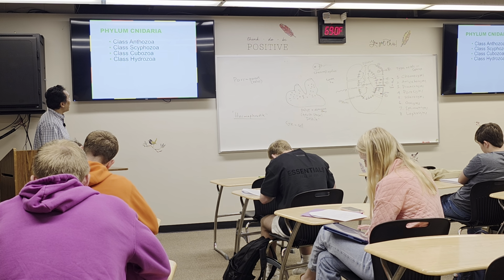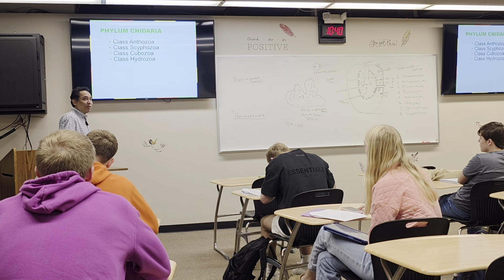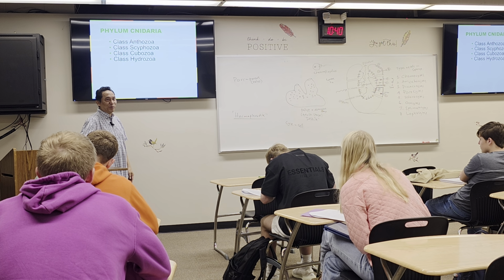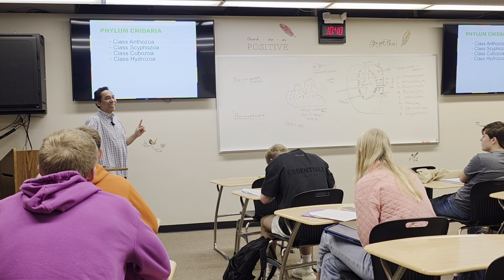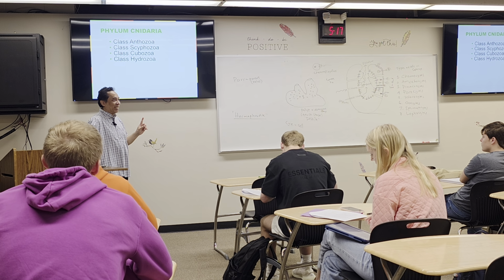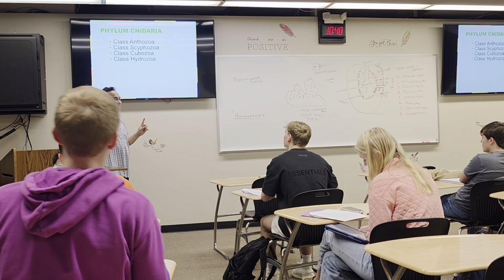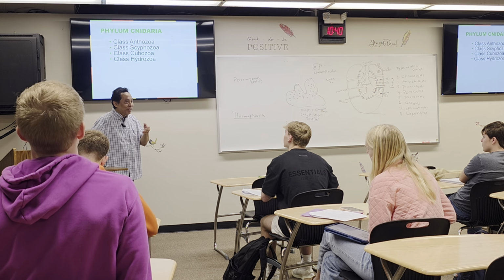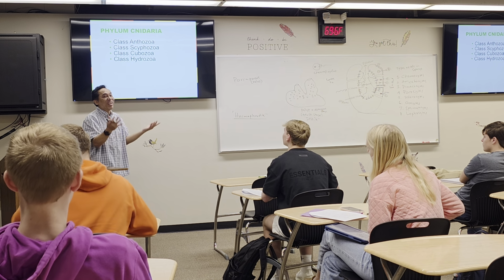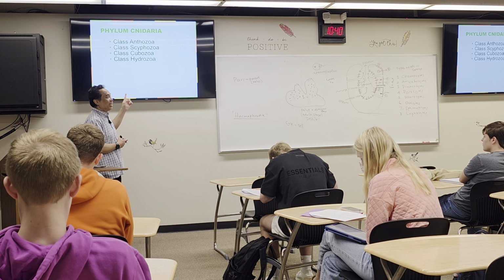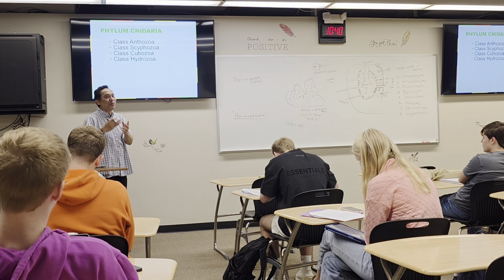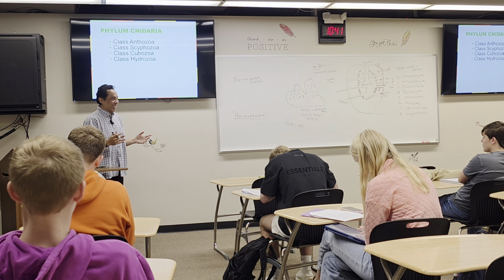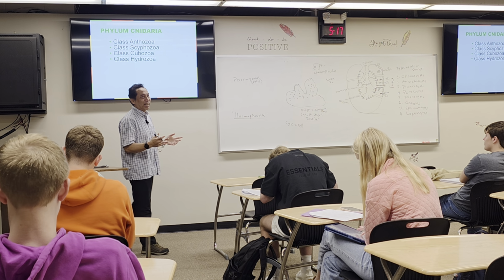The first one is called Anthozoa. You still remember Anthophyta, the last phylum of plants? What does Anthophyta mean? Angiosperm, which is flower. Antho means flower, actually. So Anthozoa, but this is zoo, animal. Animal flower.